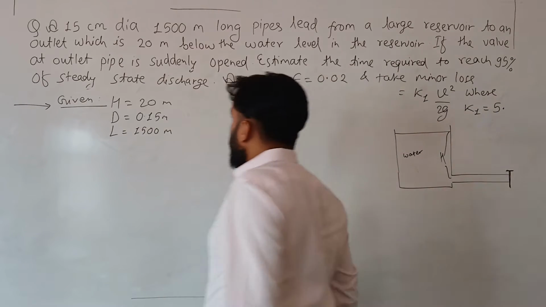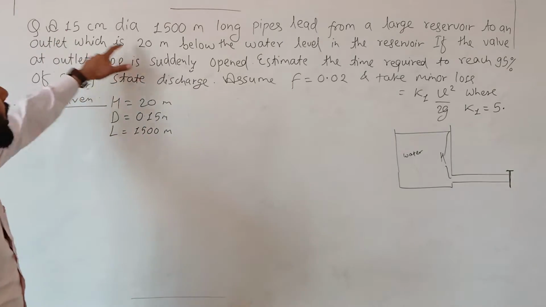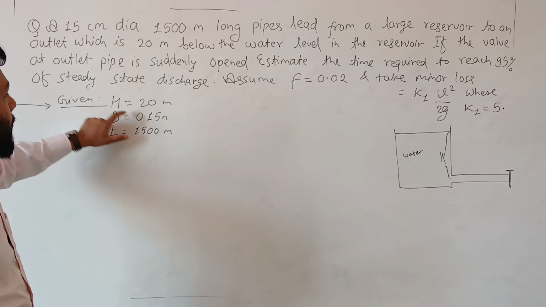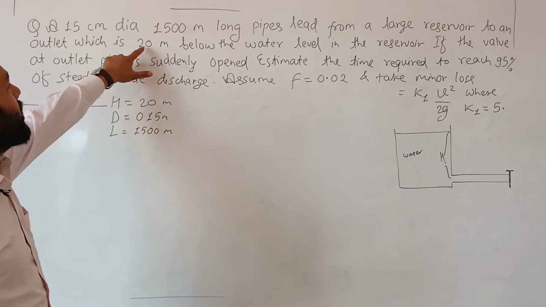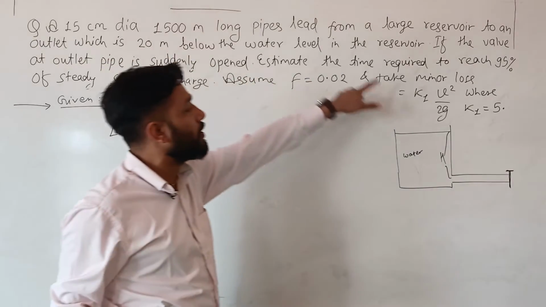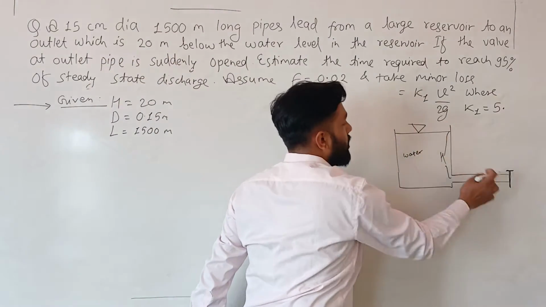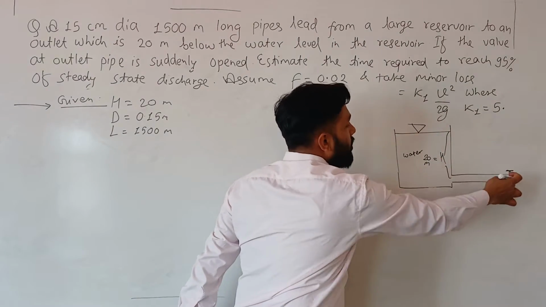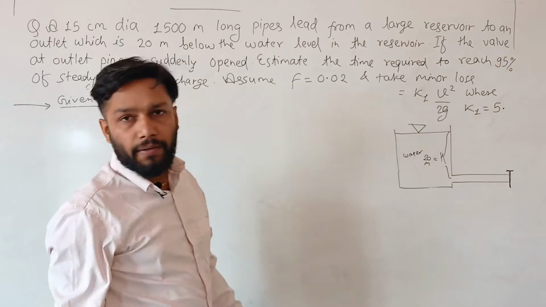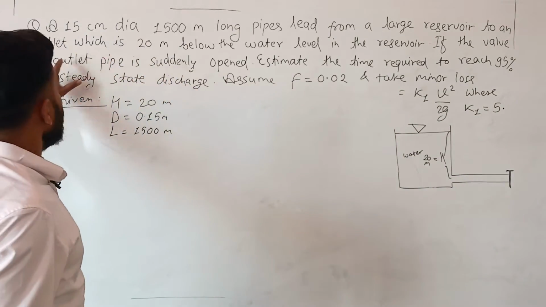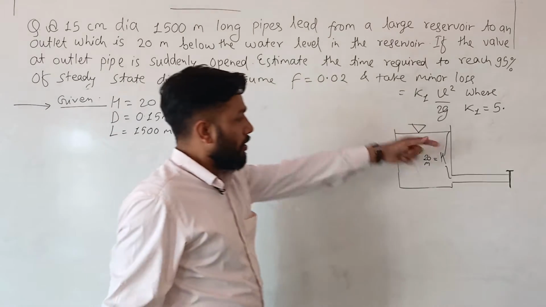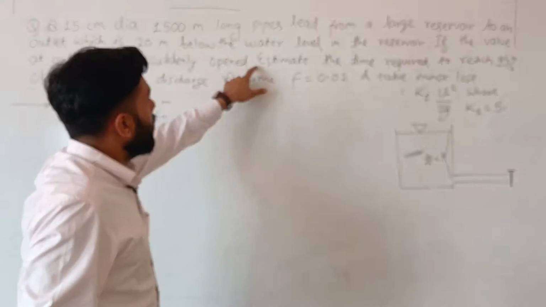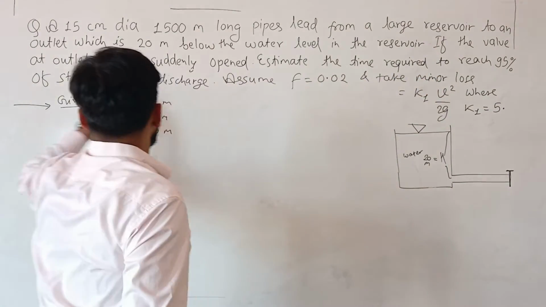The question tells you of 15 centimeter diameter, 1500 meter long. I have written here diameter 0.15 meter and length 1500 meter, and head 20 meter. The outlet is 20 meter below the water level in the reservoir. Now, if the valve at the outlet of the pipe is suddenly opened, estimate the time required to reach 95% of steady state discharge.